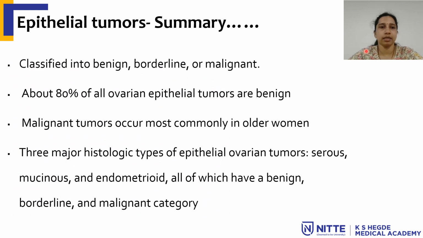So to summarize the epithelial tumors, there are various types. So they are classified based on the proliferation as benign, borderline and malignant. About 80% of ovarian epithelial tumors are benign and malignant tumors occur rarely and are most commonly seen in older women. The major three histologic types of epithelial tumors are serous, mucinous and endometrioid tumor and all of which have benign, borderline and malignant category.